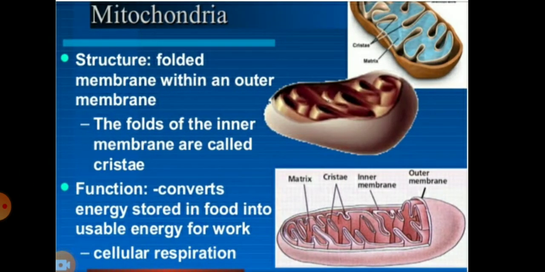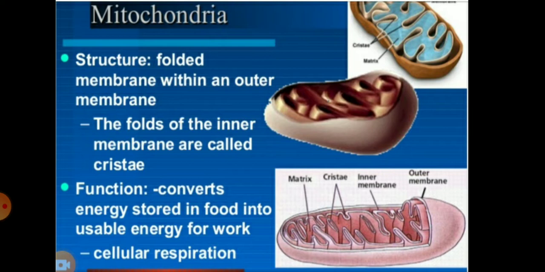The next cell organelle which we have discussed is the mitochondria, with a folded membrane within an outer membrane. There are two types of membrane, outer and inner, and the folded membranes on the inner side are called the cristae.